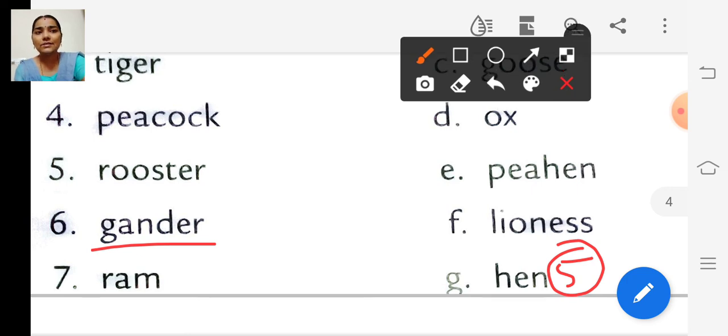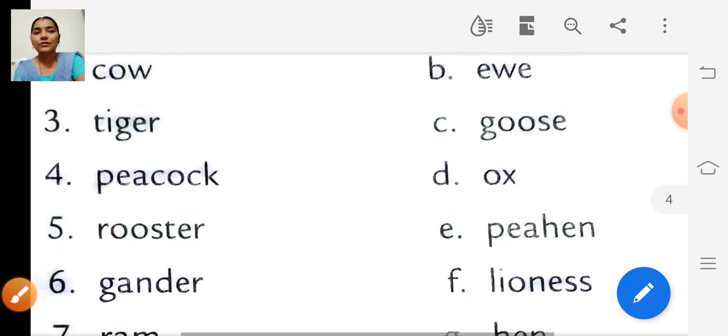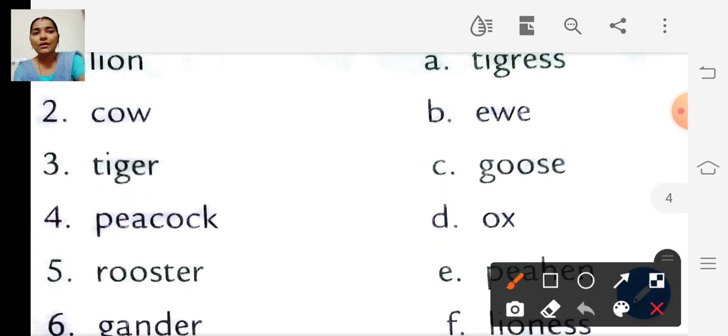And the female one is goose. Goosey, goosey, gander, right? So gander is a male one and goose is the female one. Okay. The last one is ram. The male one is ram and the female one is ewe. Okay. Female one is ewe.